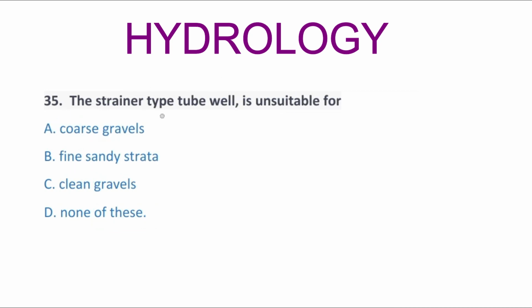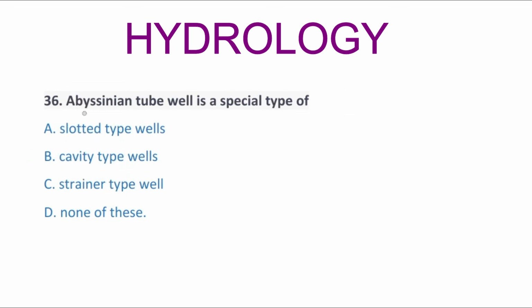So next question, the strainer type tube well is unsuitable for option A coarse gravels, option B fine sandy strata, option C clean gravels, option D none of the above. So the correct answer is option B, fine sandy strata. So next question, Abyssinian tube well is a special type of option A slotted type wells, option B cavity type wells, option C strainer type wells, option D none of the above. So the correct answer is option C, strainer type wells.